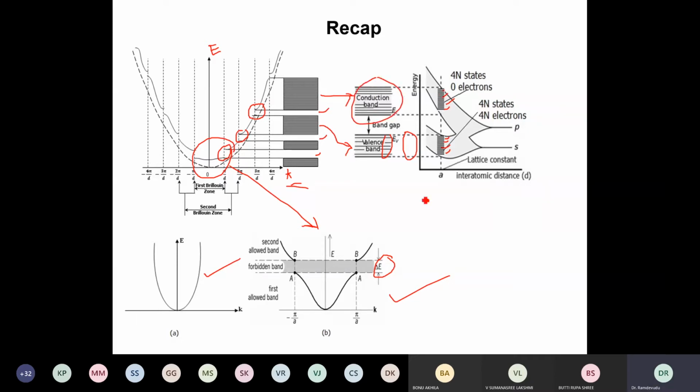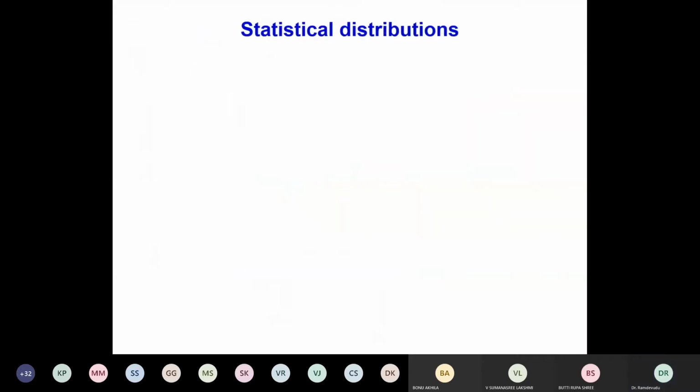And in the conduction band or valence band, how charge carriers are taking their positions? The filling up of electrons or charge carriers or particles in the available energy levels is called statistical distribution. So we look first at the statistical distributions.